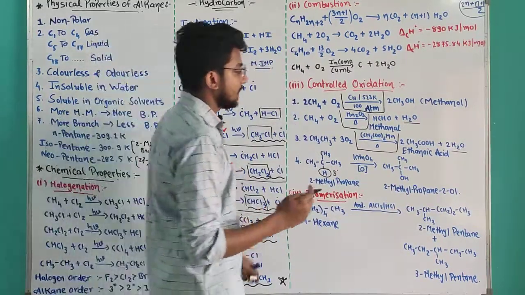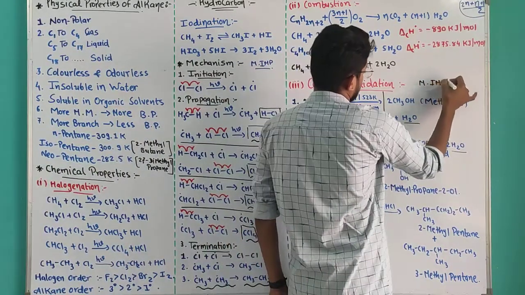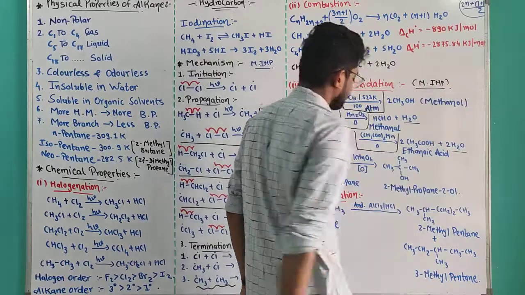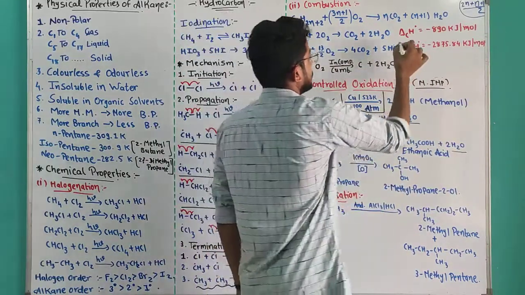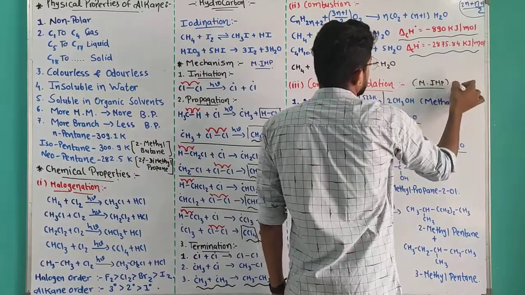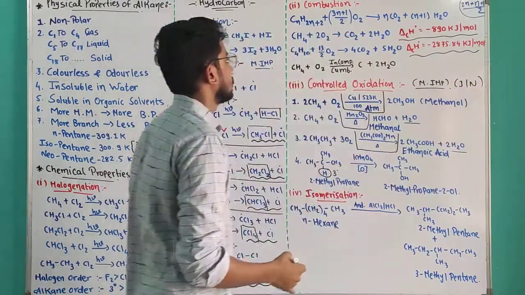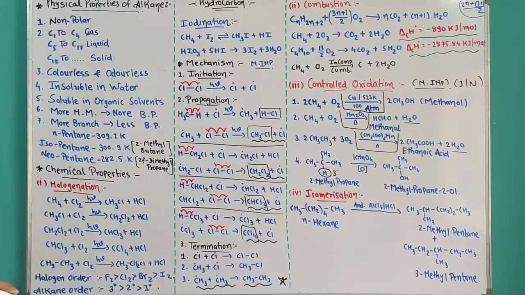This is most important for you guys. Oxidation reaction of alkanes. These two values will be important for the MCQs. This is for GNET. Okay, this is for your board examination.